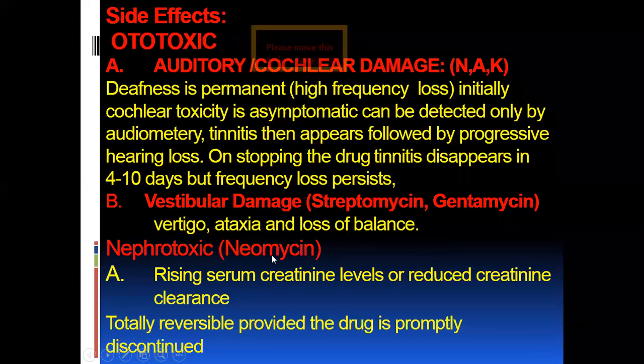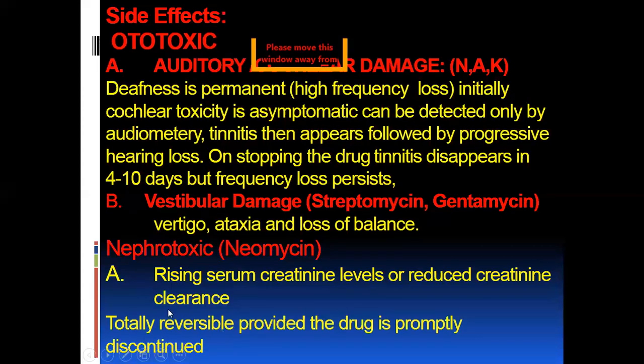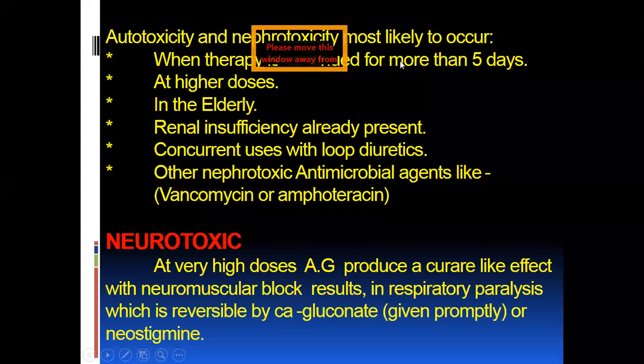Now, another is nephrotoxicity, which occurs mostly with neomycin, N for nephro and N for neomycin. So neomycin mostly causes nephrotoxicity, with a rising serum creatinine level or reduced creatinine clearance, and it is totally reversible provided the drug is promptly discontinued.